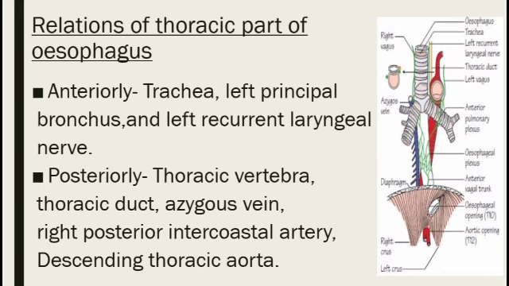Now we come to its relations in the thoracic part. Anteriorly means front side, and posteriorly means behind.